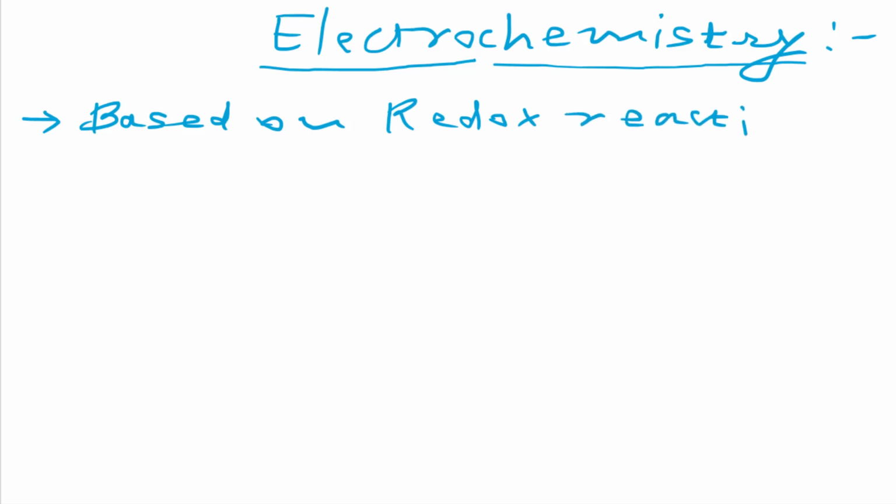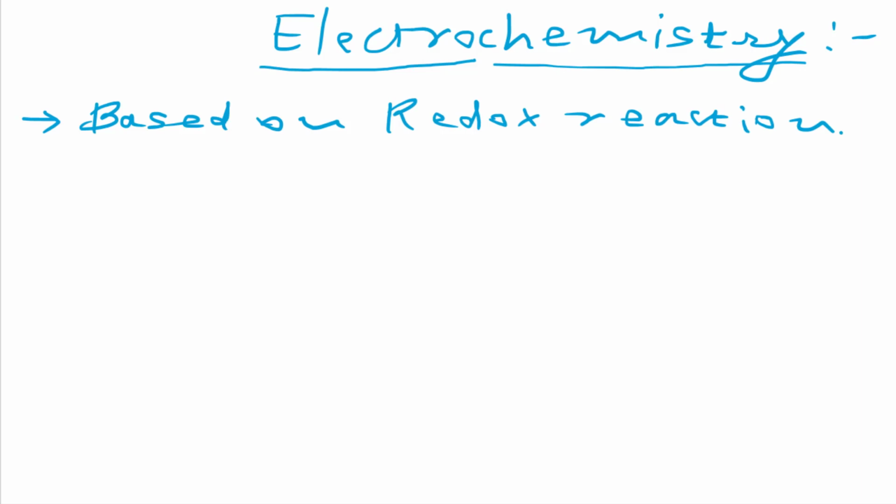Whenever a redox reaction is there, there will be transfer of electrons, there may be loss or gain of electrons, or you can say there may be reduction or oxidation of any species. So all of electrochemistry, this chapter, is based on redox reactions.